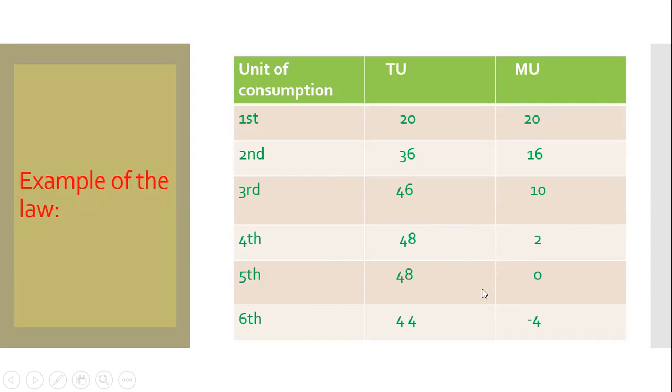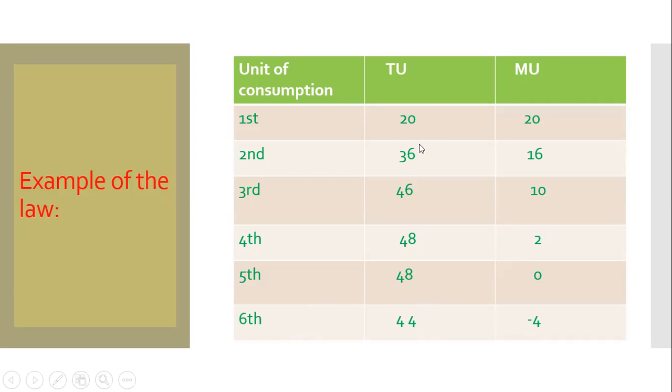Again, after the consumer reaches maximum utility and is not getting any marginal utility from the unit, if he is given another unit to consume, that is the 6th unit, this time it doesn't give him any satisfaction. Moreover, it gives him discomfort, which is expressed by negative marginal utility. Suppose it is -4, then total utility starts decreasing.